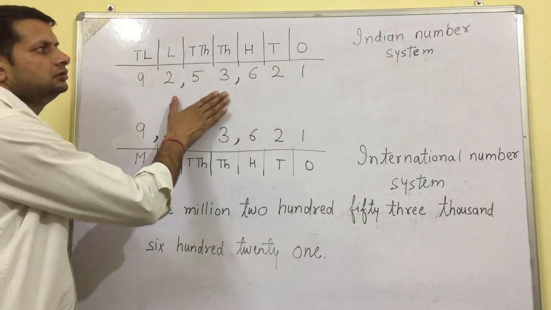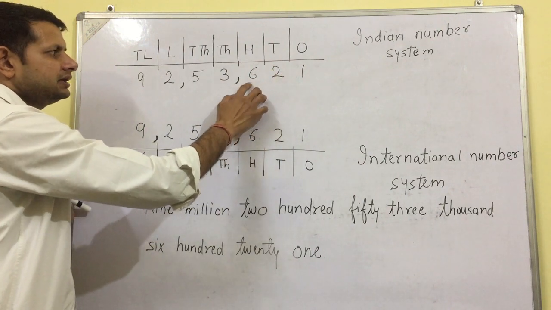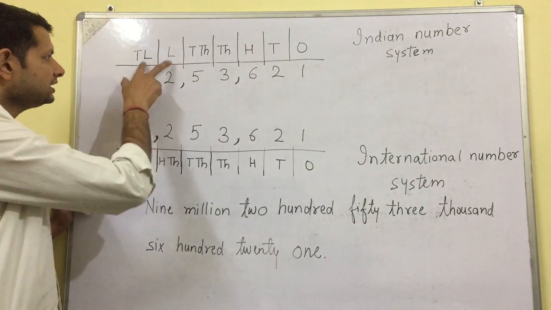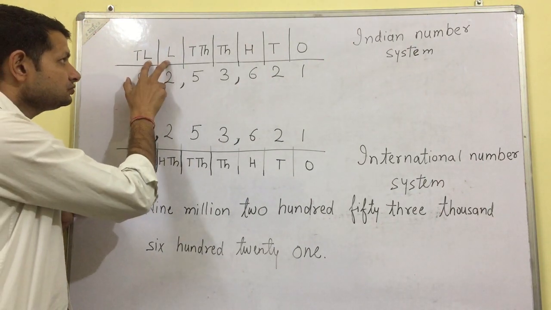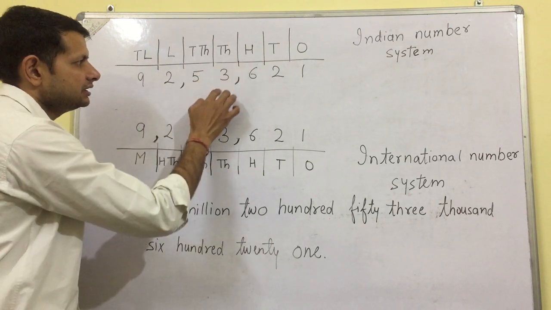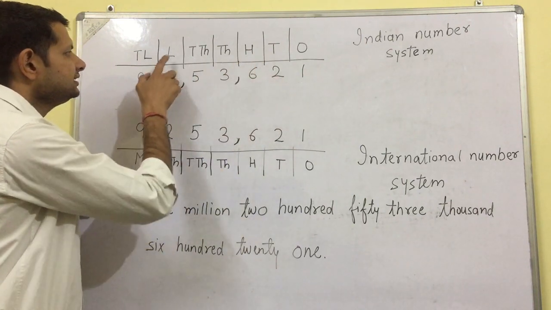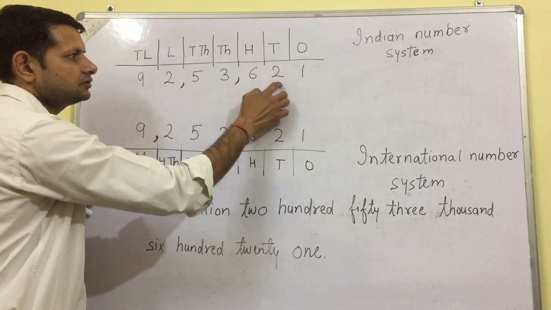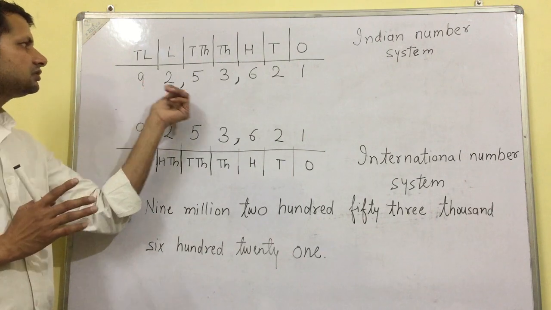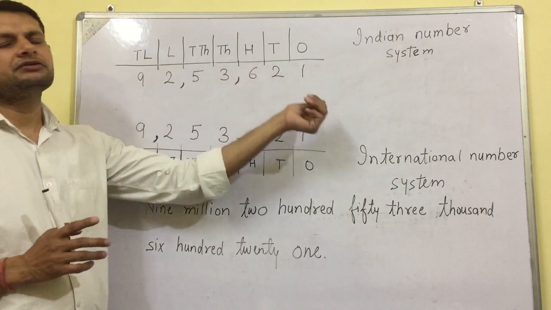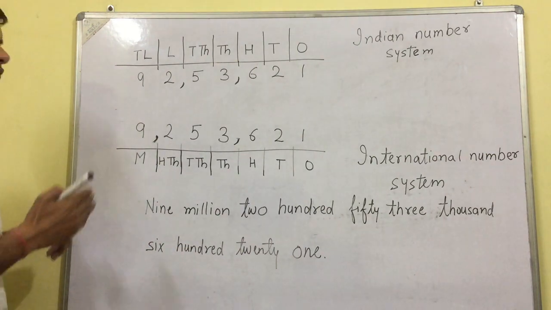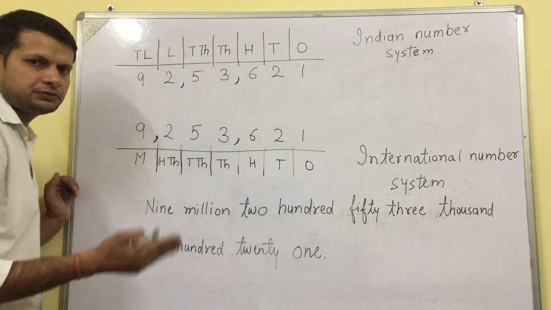What is the number written on the board? Ones, tens, hundreds, thousand, 10,000, lakh, 10 lakhs. 92 is the period of lakhs. 92 lakh, 53,621. You can understand it very well. 92 lakh 53,621. That's easy. But in international number system, how do we proceed?